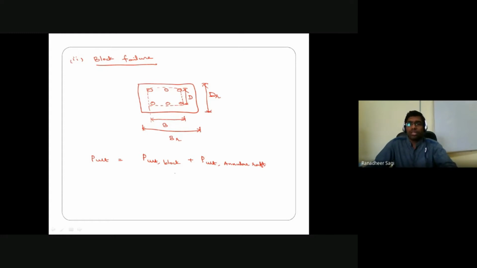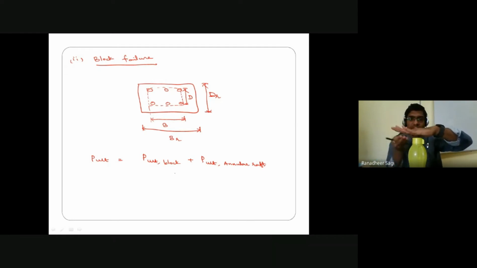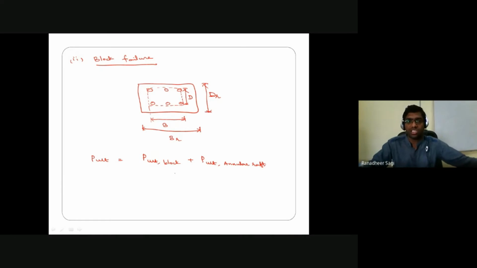When you look at your raft and the portion of your block, if this is my raft, the block is undergoing a failure. The block, in the sense piles along with the soil in between, is undergoing a failure, and the remaining cross-sectional area of the raft is individually undergoing the failure. When I say remaining cross-sectional area, this is the portion I am referring to.